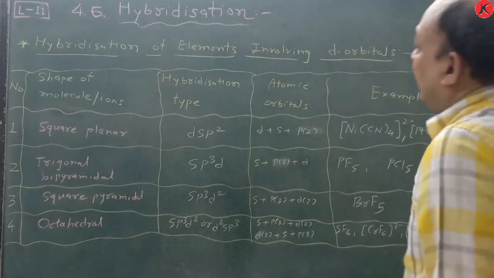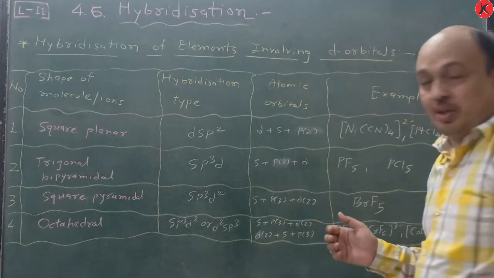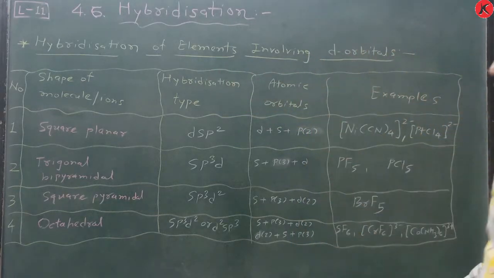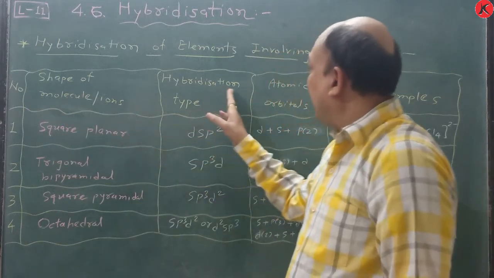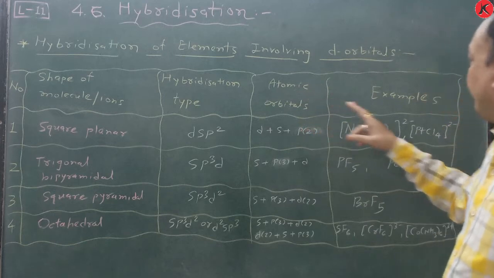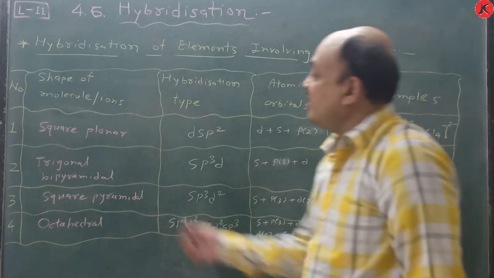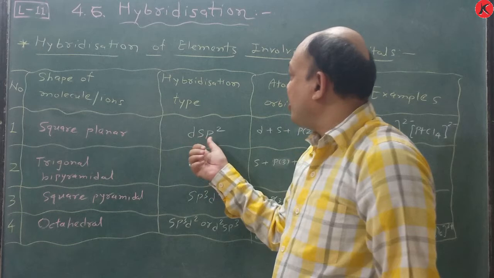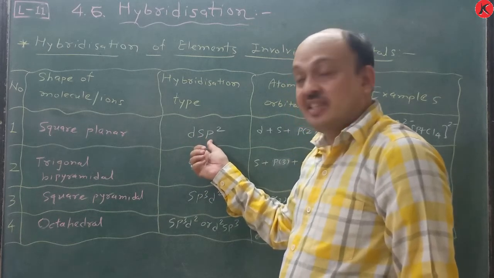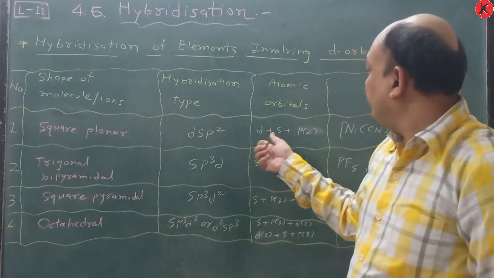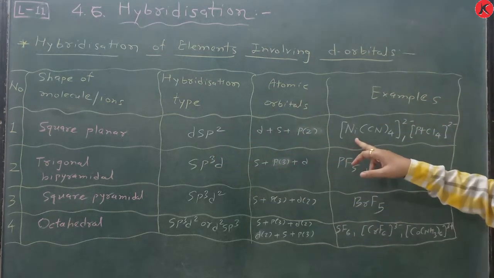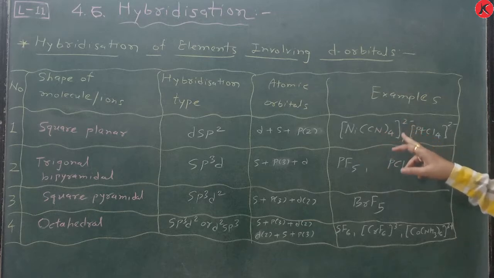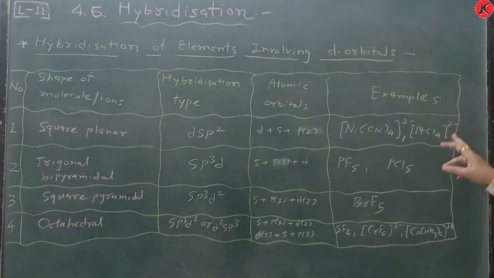Now here, hybridization of elements involving d orbitals. Here you see the sequence given: shape of molecule or ion, hybridization type, atomic orbitals, and examples. First we discuss square planar. Hybridization is dsp2, that is d plus s plus p2 atomic orbitals. Examples are NiCl4 2- ion and PtCl4 2- ion. These examples are suitable for square planar.